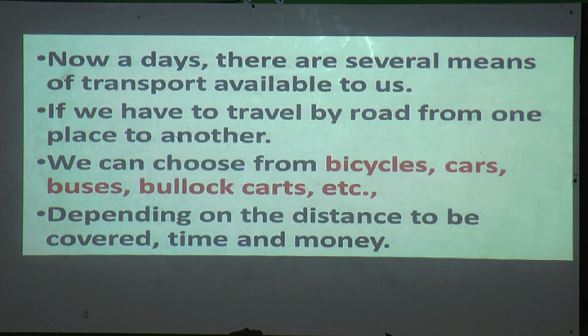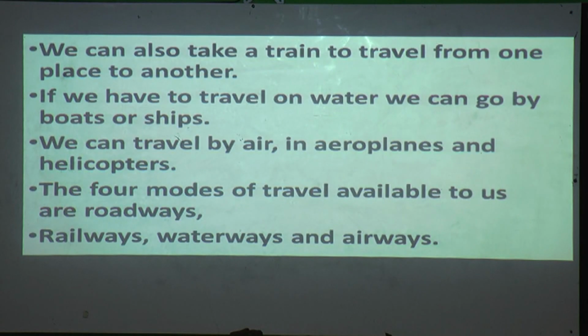On that basis you can choose modes of transport. We can choose from bicycles, cars, buses, bullock carts. Now we cannot see bullock carts much because we use them in the villages. Depending on the distance, how far it is to be covered, we choose. Time and money also matter.